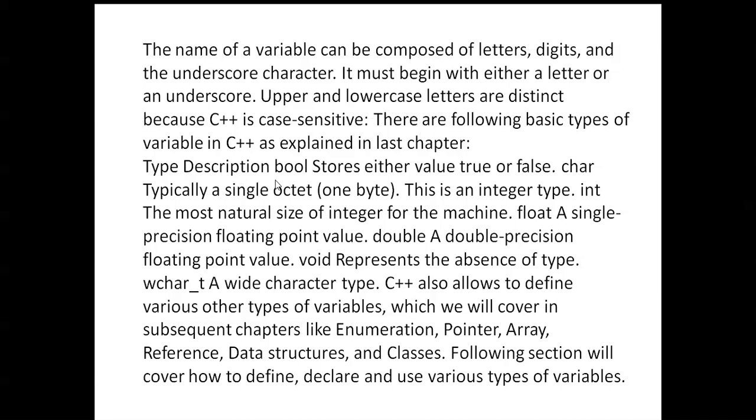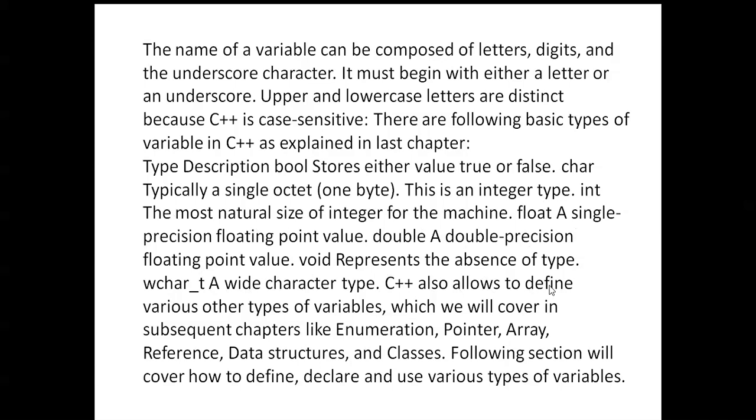Bool stores either true or false values. Char is typically a single octet, one byte. Int is an integer type, the most natural size of integer for the machine. Float is a single precision floating point value. Double is a double precision floating point value. Void represents the absence of type. Wchar_t is a wide character type.